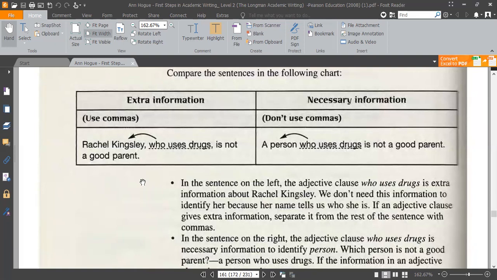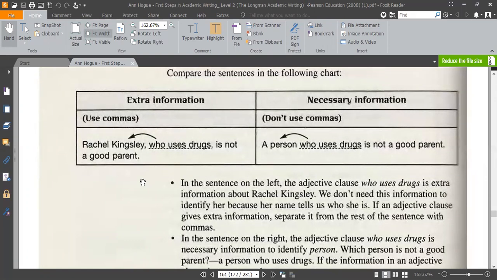Here we have brought a comma. Why? Because our adjective clause here is extra information. What does it mean? It means if we remove this extra information, it's still very clear that we are talking about this person because the name is already mentioned. It's not optional: if you remove the information and it causes confusion, then you don't bring any comma. But if it is extra information and you remove it from the sentence and the sentence is still okay, then you bring a comma.